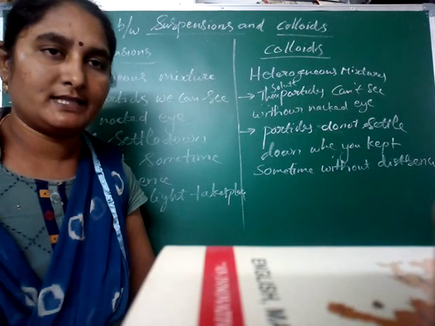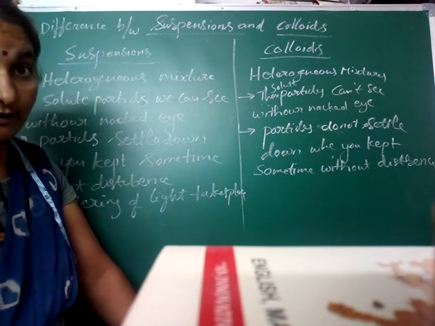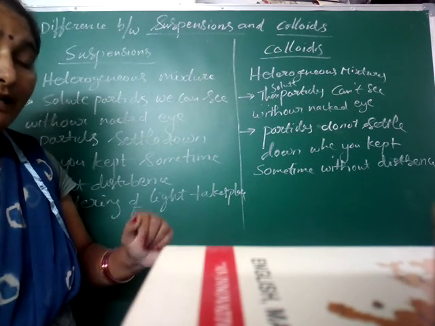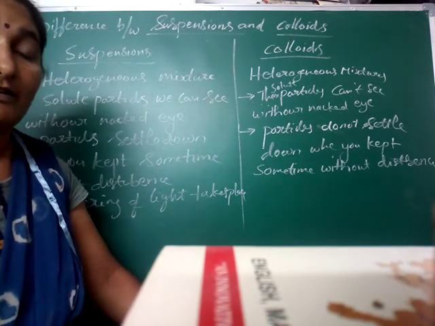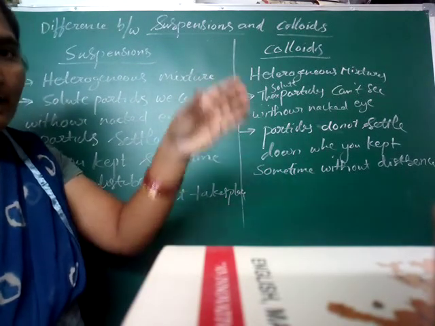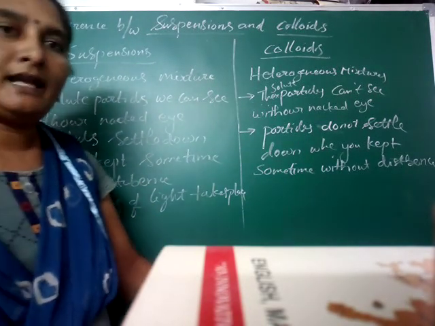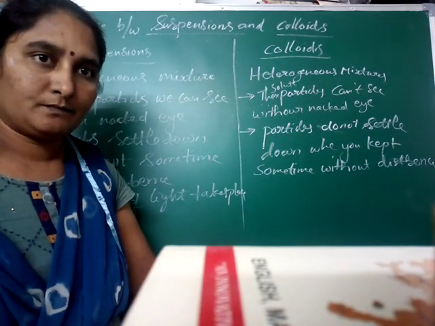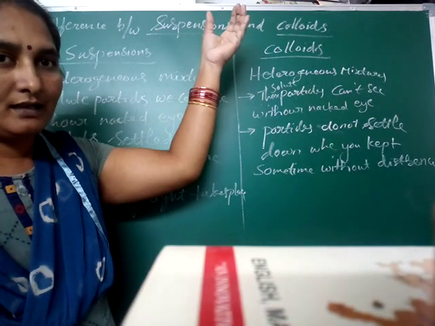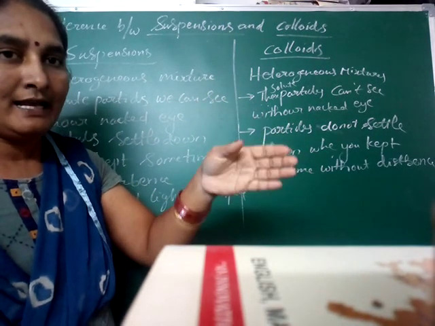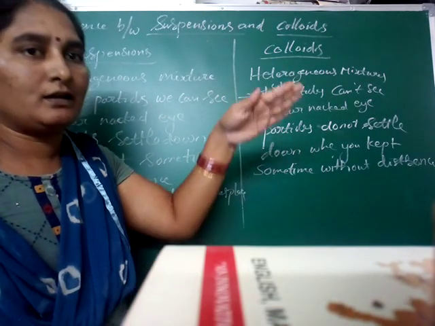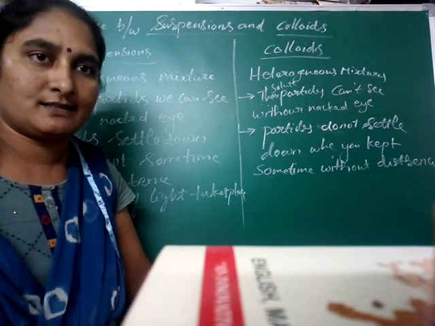We will discuss scattering in another video, because you will get that in the light chapter. Now you can observe this in our surroundings only. Already we discussed it in the Tyndall effect. When you are sitting under a tree at noon, what happens? When sunlight falls on the tree, some light comes down, and some light is reflected from the tree leaves.